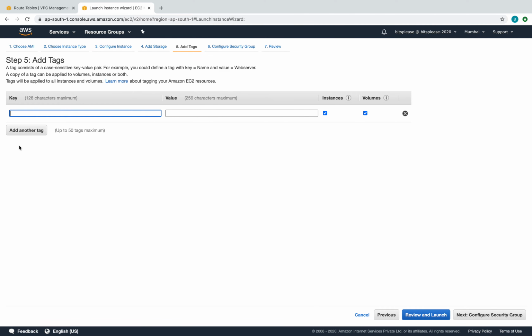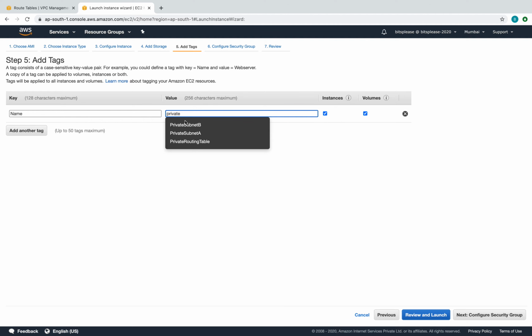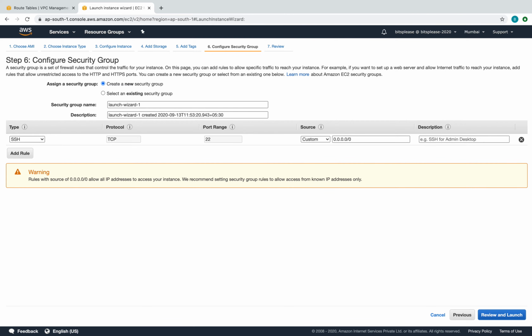Add tags. We'll say Name, and we'll add private instance. Sorry. Okay, so that looks good. So we have a private instance. Security groups. What kind of a security group do we want? For now, let's just stick to SSH. We'll see if we want something more in future, but for now this is good.